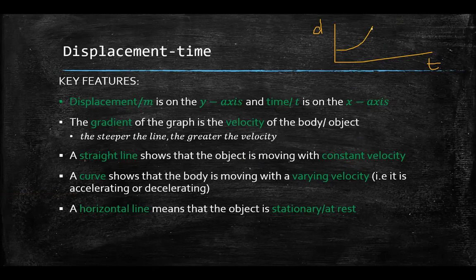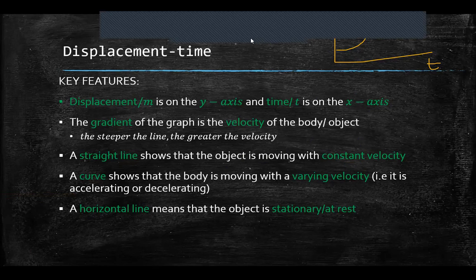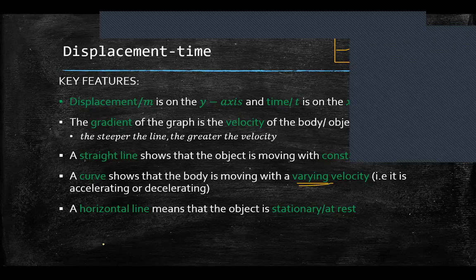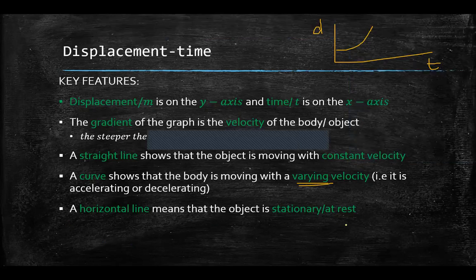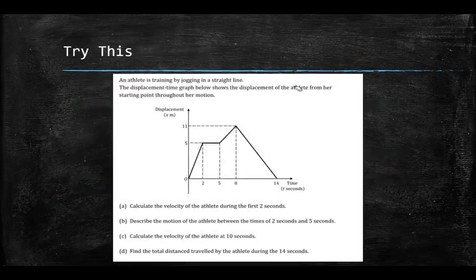Because this is a curve, the gradients are different, and if the gradients are different, that means my velocities will be different. That's why we say varying velocities, meaning it's not the same. A horizontal line means that the object is stationary or at rest, because we're not moving. I explained that last time, right?